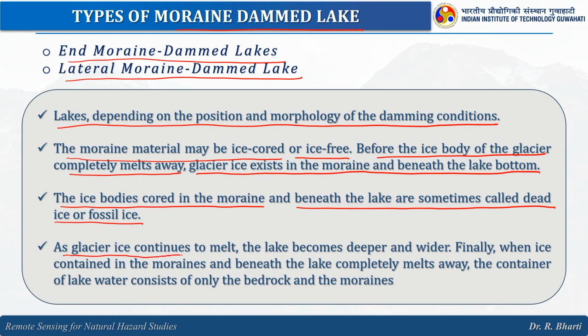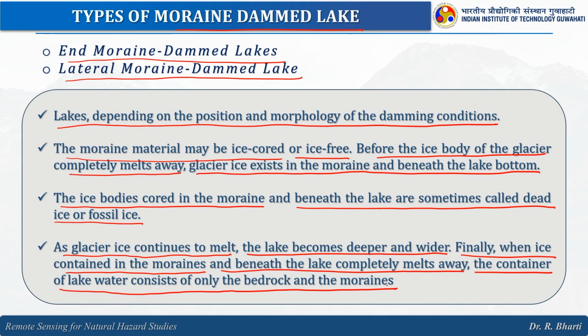As glacier ice continues to melt, the lake becomes deeper and wider. Finally, when ice in the moraines and beneath the lake completely melts away because of high temperature, the container of the lake water consists of only the bedrock and the moraines.